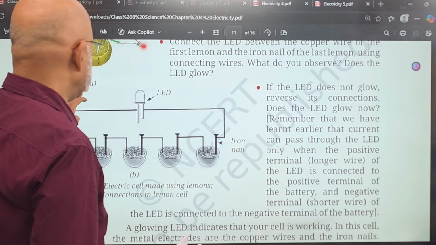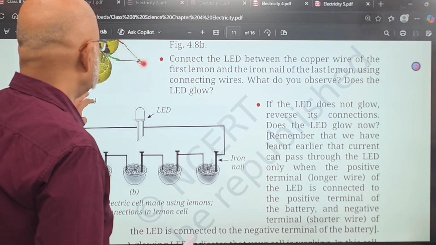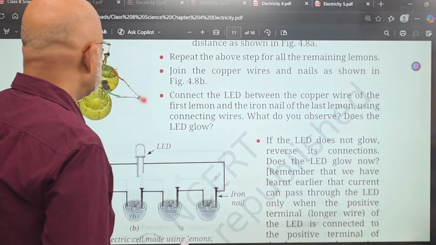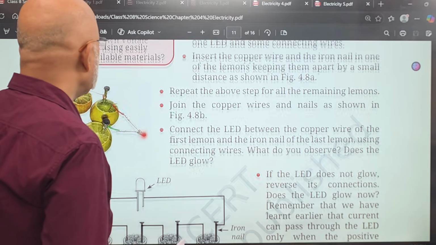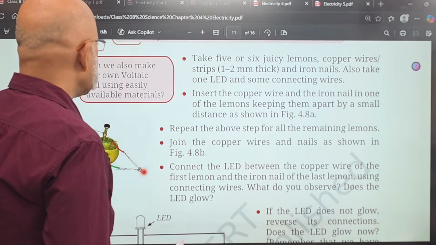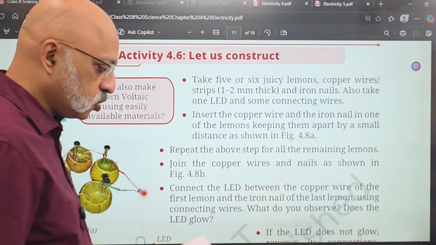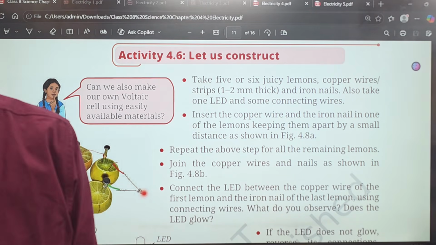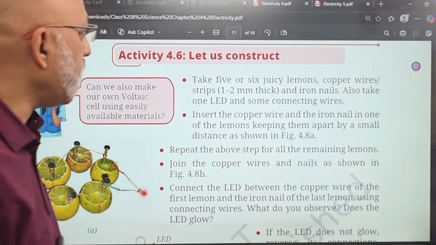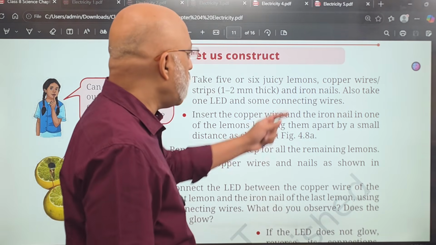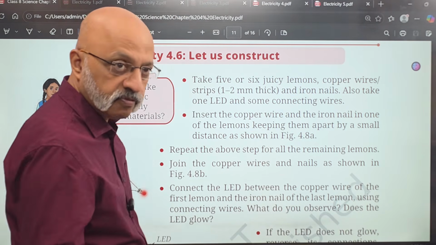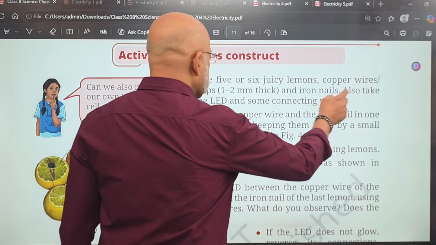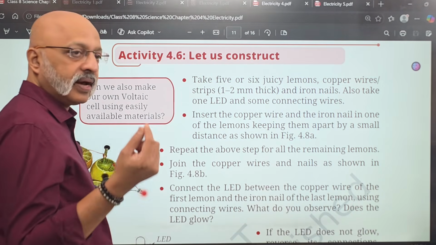Yeah, it's very fascinating. Activity 4.6 is very interesting, and this is something which you should definitely do in your school laboratory. Please ask your teacher to do this. So what you need to do is take about 5 to 6 lemons. Take lemons from home, bring copper wire from the laboratory, and iron nails. Also take one LED and some connecting wires.